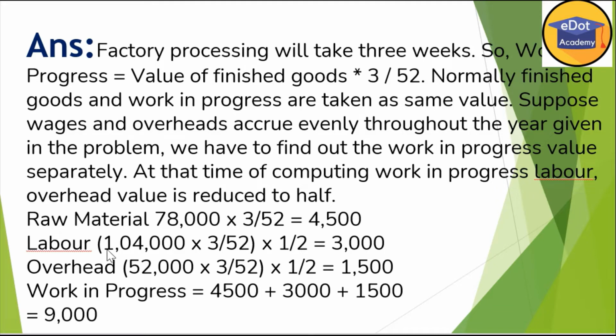So I'll just show you here, 26,000 into 4 because the cost is rupees 4 for the labor. 3 weeks, then divide by 52 because 52 weeks are there. Then take average, means 1/2. So we are getting 3,000 rupees. Overheads cost is rupees 2 for 26,000. So 26,000 into 2, we are getting 52,000 into 3 weeks. Divide by 52, again average 1/2. So 1,500. So you add all these values together. Okay, so 4,500, 3,000 and 1,500. So value of work in progress is coming rupees 9,000.